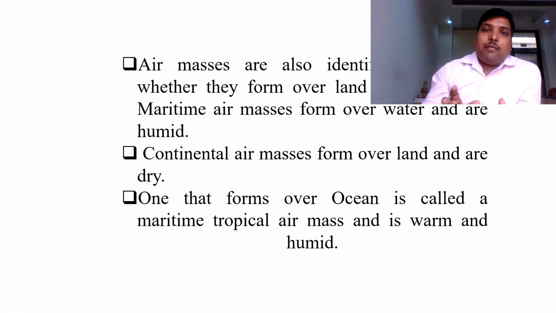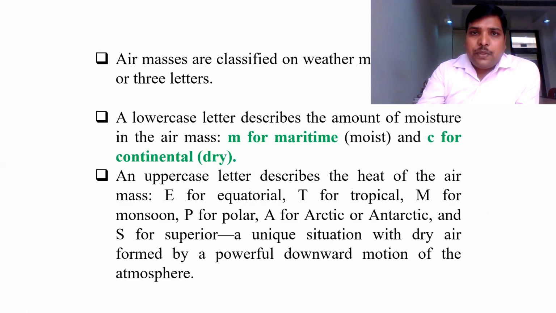Both have the property of the region from where they were created. Continental air masses may have a dry property. They may not contain a huge amount of moisture, but may be characterized by high temperature. So the property of air depends on the point from where it originates.